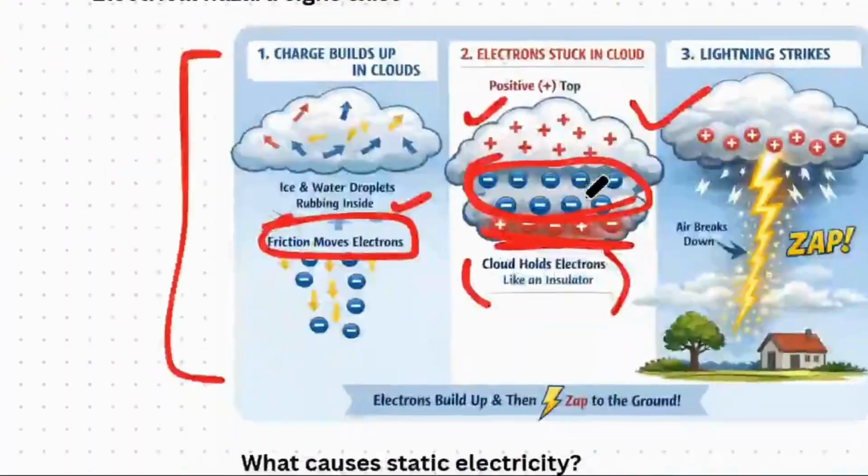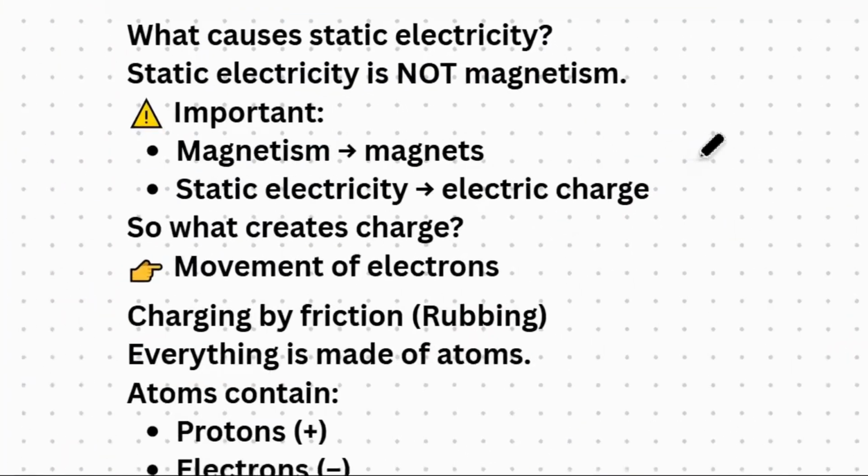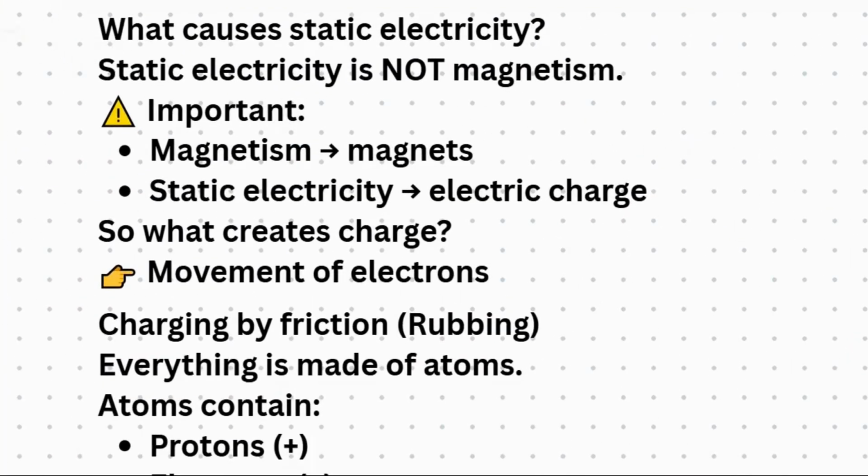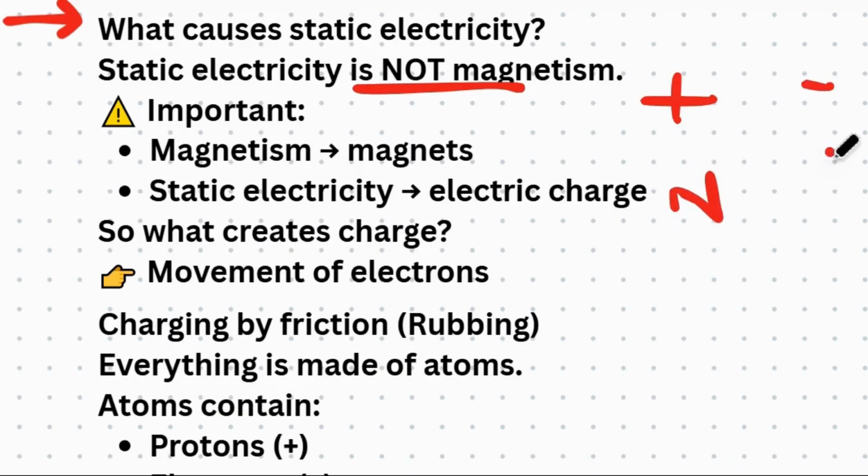Now let's move toward the next thing, what causes static electricity. So static electricity is not magnetism. You have to understand static electricity is about positive and negative charges, not north and south poles. So you should understand this important point, that static electricity is not magnetism. Magnetism is about magnets and north and south poles, while static electricity is about electric charge, which is of two types.